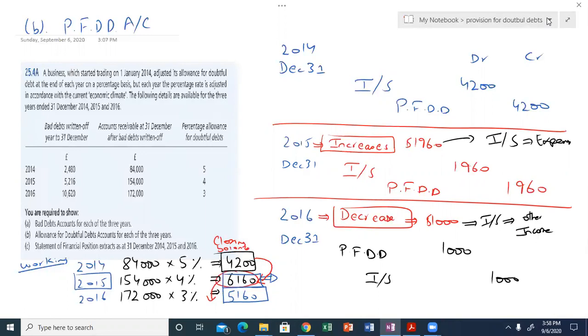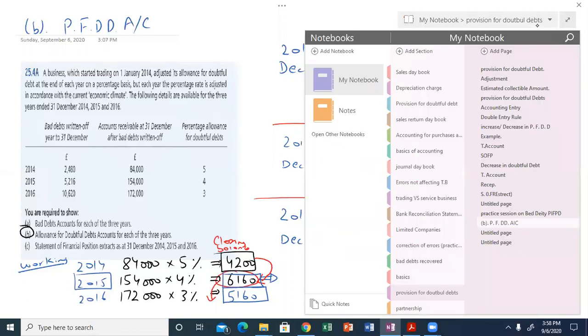In this case, the examiner has not asked you to prepare accounting entries, but the examiner can give you the accounting entries. In this case, we have to prepare the account. So let's move on to how the accounts will work. Accounts will work exactly the same if we know the basic entry. So let's move to the next page.